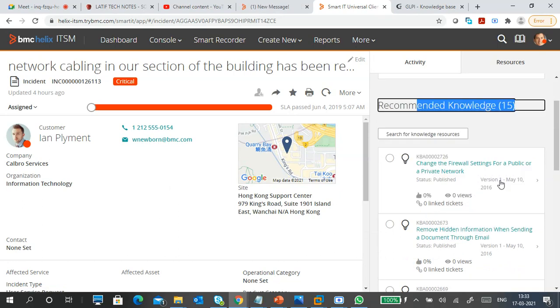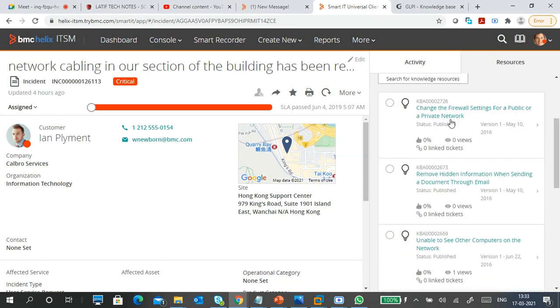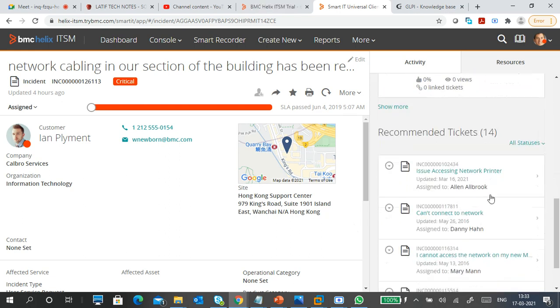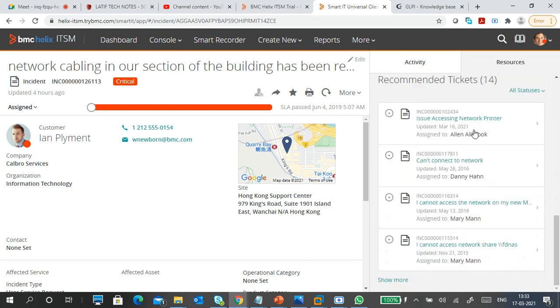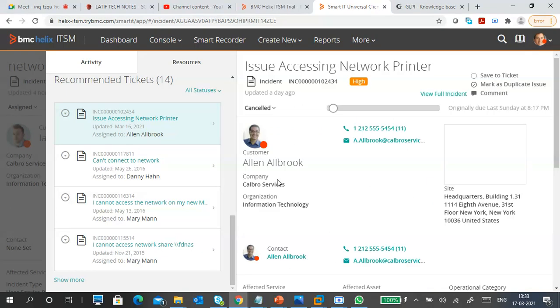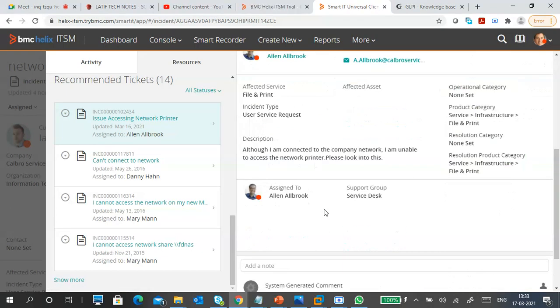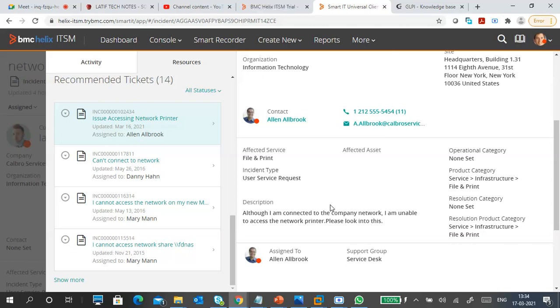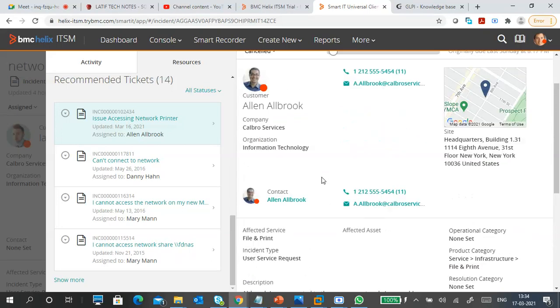Recommended knowledge. So these are change firewall setting, or public and private. Remove hidden information when sending document email. So the related things, recommended tickets. Okay, issue accessing network printer. So what you have to do, there are a lot of issues. You have to go through it, or maybe it is assigned to you.